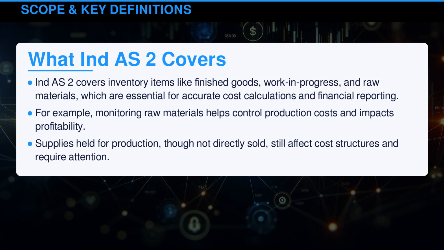Indian Accounting Standard 2 covers inventory items like finished goods, work in progress, and raw materials, which are essential for accurate cost calculations and financial reporting. For example, monitoring raw materials helps control production costs and impacts profitability. Supplies held for production, though not directly sold, still affect cost structures and require attention.